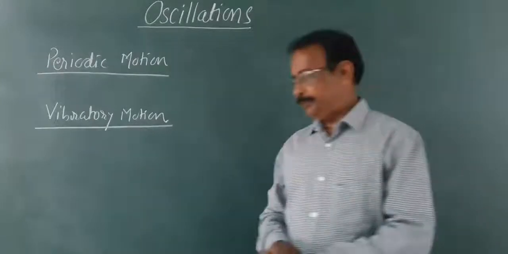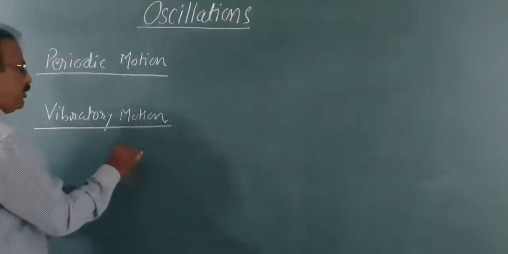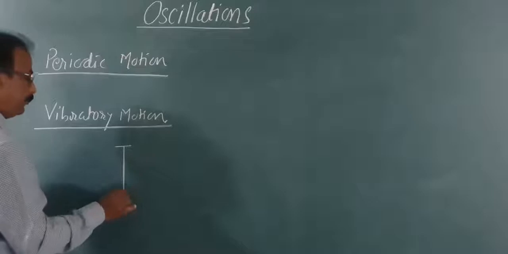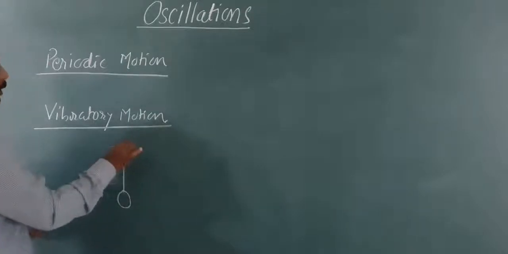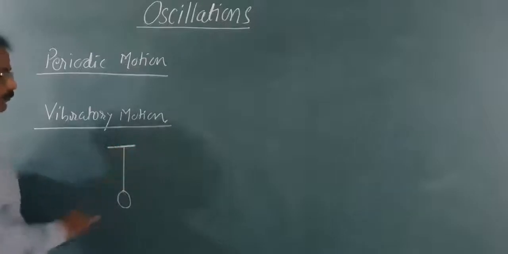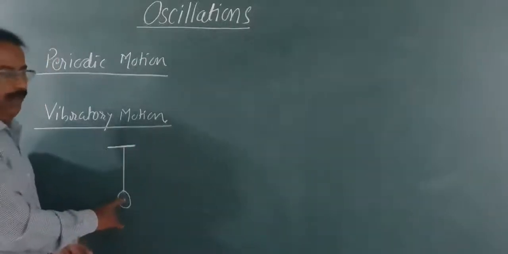Take a simple pendulum. This is a simple pendulum. This is called the bob of the simple pendulum.